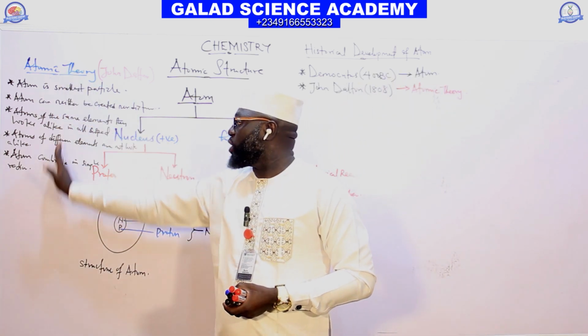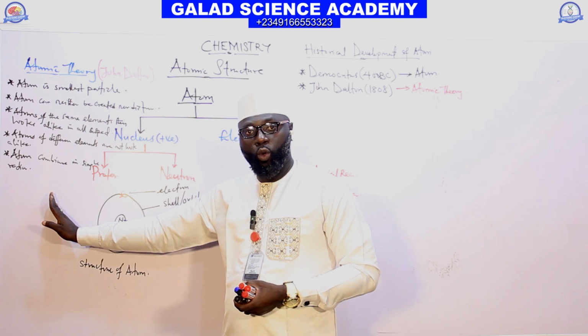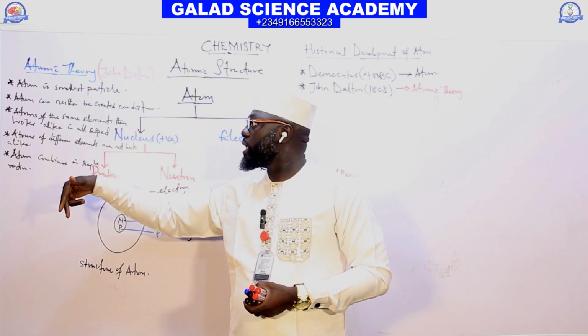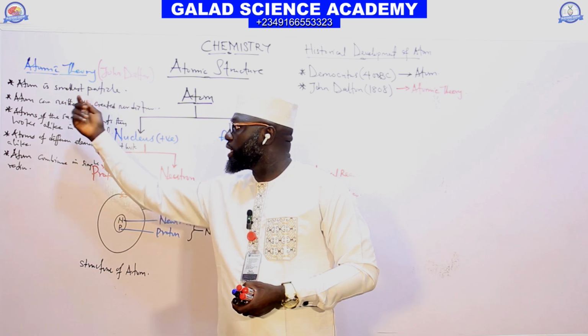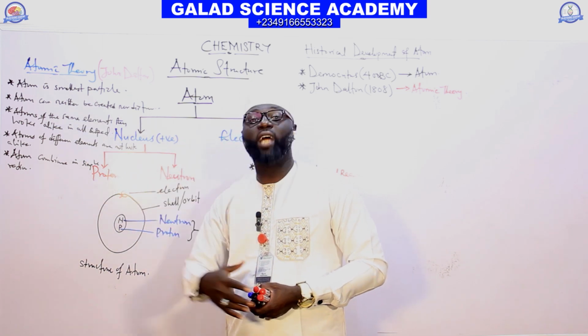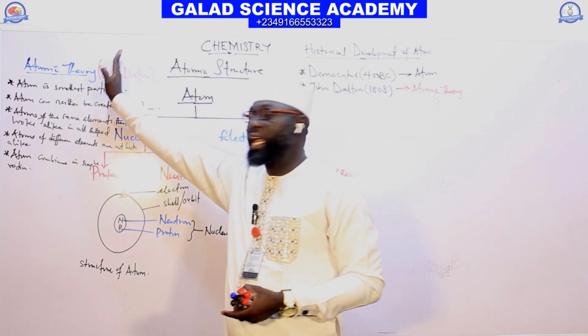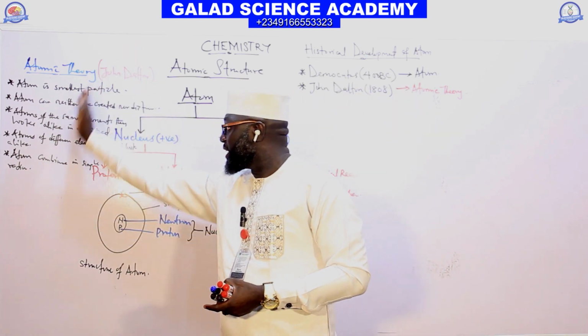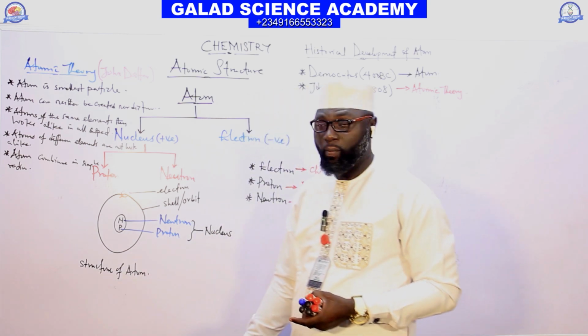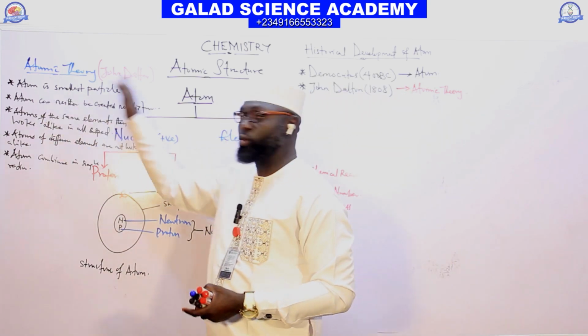But at the end of this class, I will state the modern atomic theory, because all this atomic theory is later nullified. He said the atom is the smallest particle.